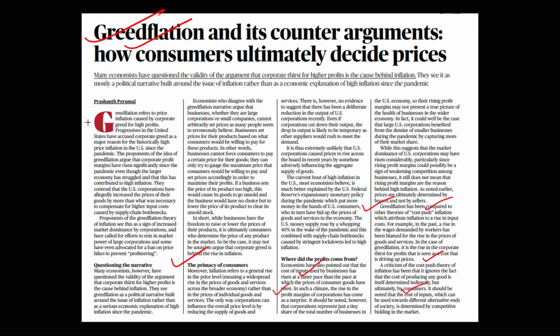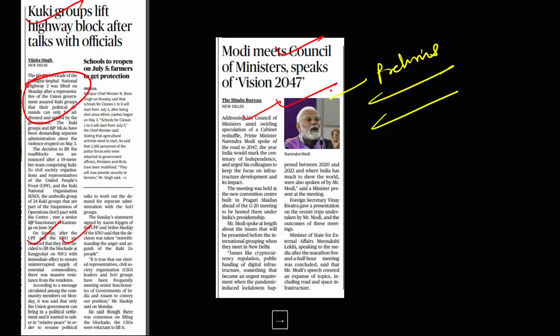Moving on, guys, another topic, greedflation. This is a very important topic, a new development, a new term. So you need to prepare this from the prelims perspective. What is greedflation? And here they have talked about two basic theories of inflation, which is cost push inflation, very, very important, you need to prepare, or demand pull inflation. So what is this cost push inflation, and how is this related to greedflation?